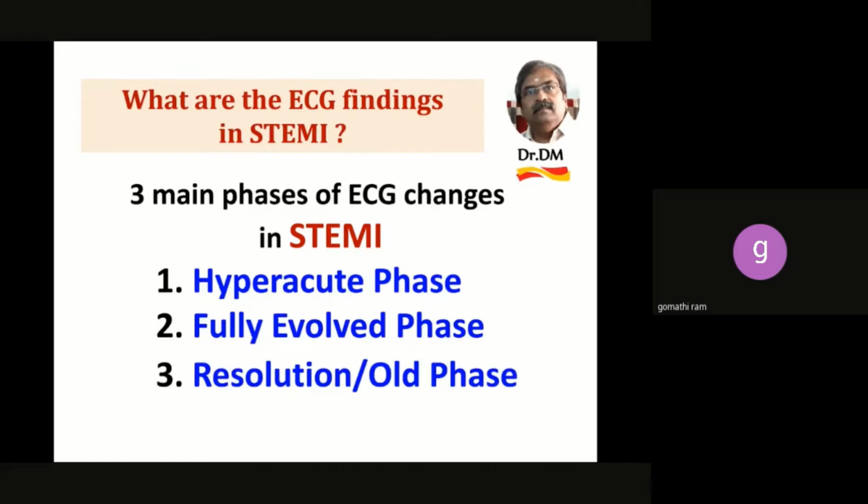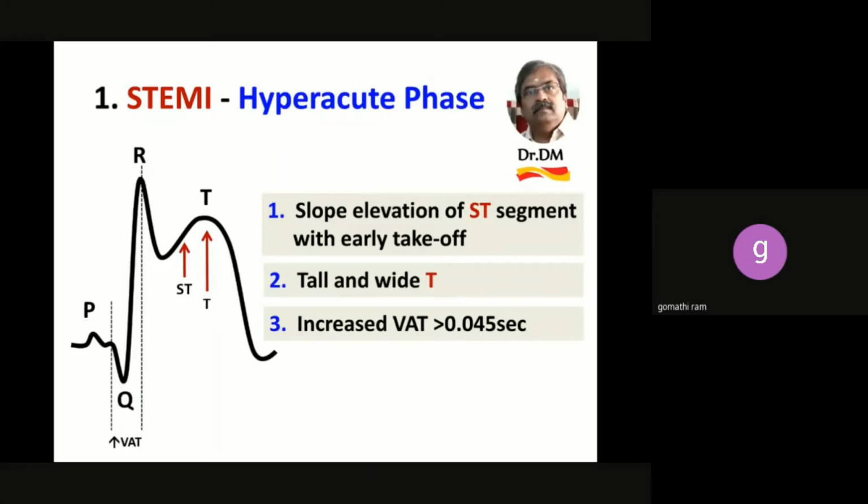The very urgent phase called the hyperacute phase, the completed phase called the fully evolved phase, and the old phase called the resolution phase. In STEMI alone, you will have to remember three ECG profiles. So in the hyperacute phase, or the very acute phase, as the name suggests, there is a slope elevation of ST, and the ST takes off much earlier from the descending limb of the R wave. See, the ST is starting much earlier on the descending limb of the R wave.